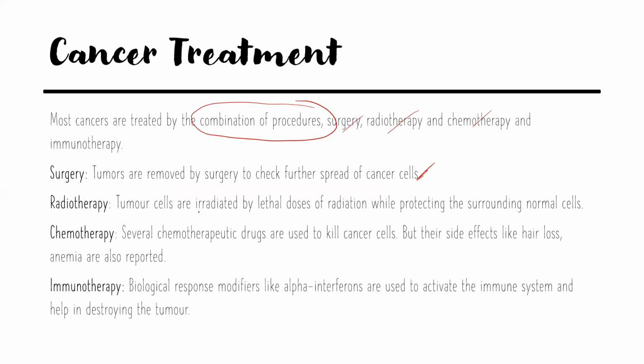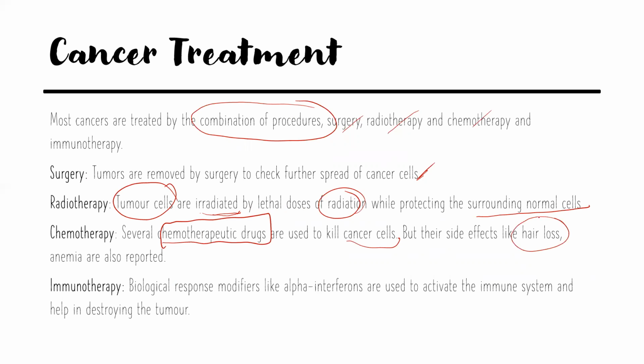In radiotherapy, tumor cells are exposed to lethal, that is fatal, doses of radiation, and they make sure to protect the surrounding normal cells. Chemotherapy uses chemotherapeutic drugs to kill cancer cells, but they have certain side effects.